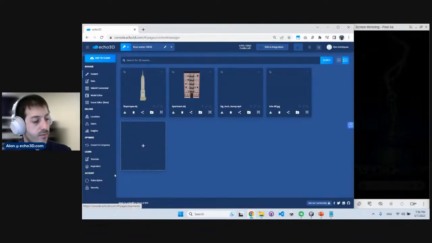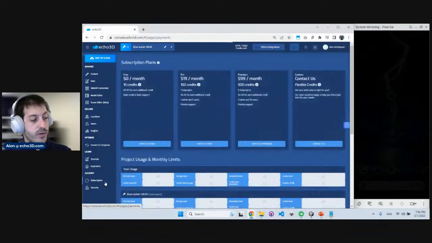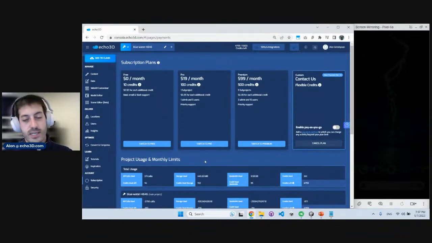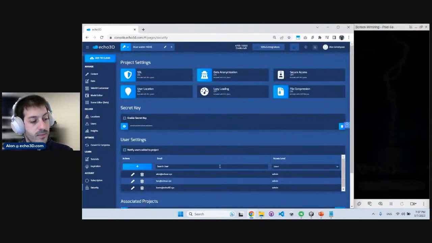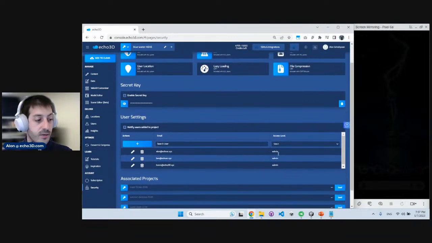Other really cool features that we have right here is our subscription page. Here's where you manage your subscription, manage your projects, and monitor your usage. The security page is really powerful. It allows you to add collaborators to your projects. So let's say you have a team of more than one team member, or you're working on a hackathon and you want to collaborate together on one single project, you can do that. You just invite other Echo 3D users and they'll be able to access your assets. And you can assign different permissions, if they can delete, if they can add assets, if they can just view them. So a really, really powerful tool for collaboration as well.